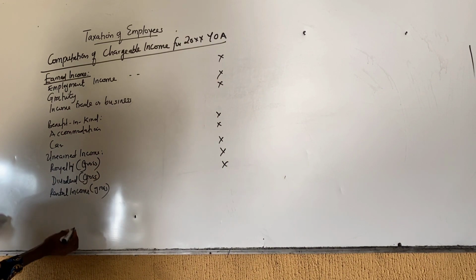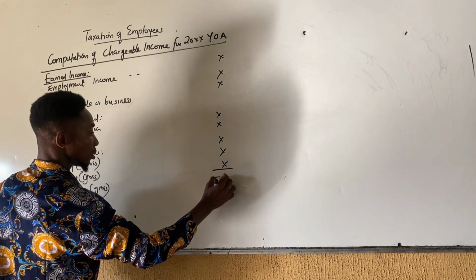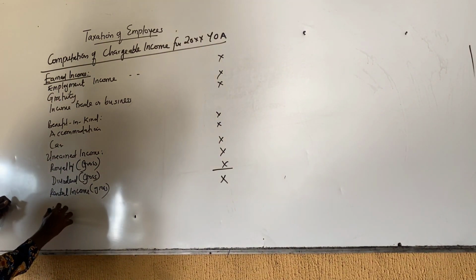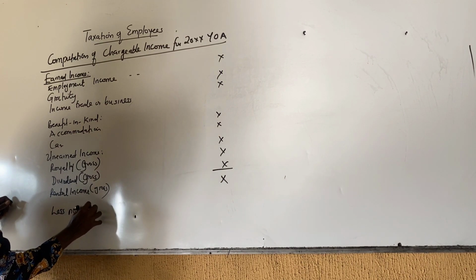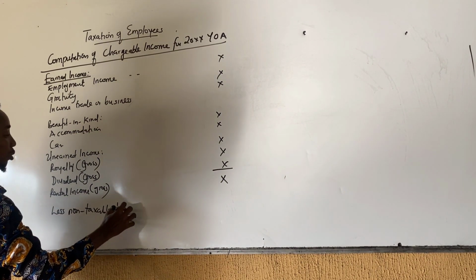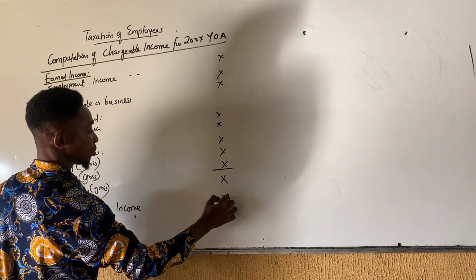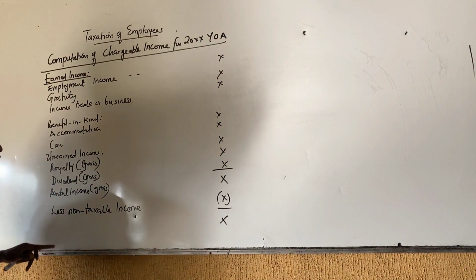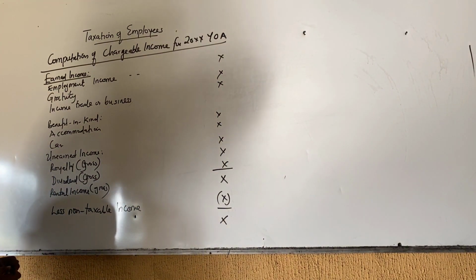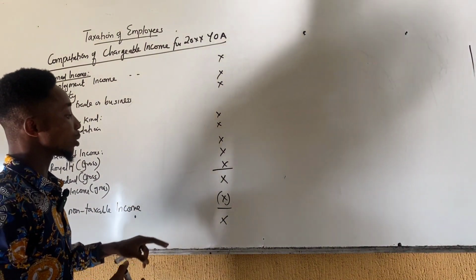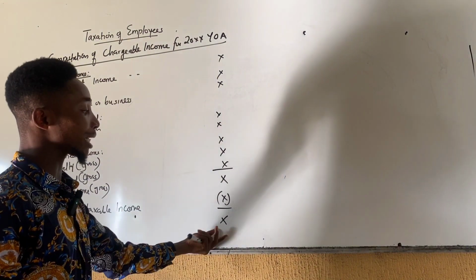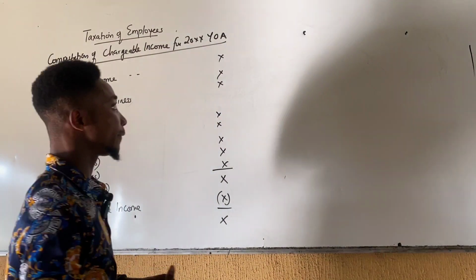Then less non-taxable income, and you get total income. Then you are supposed to also subtract all the tax exempts from this figure.